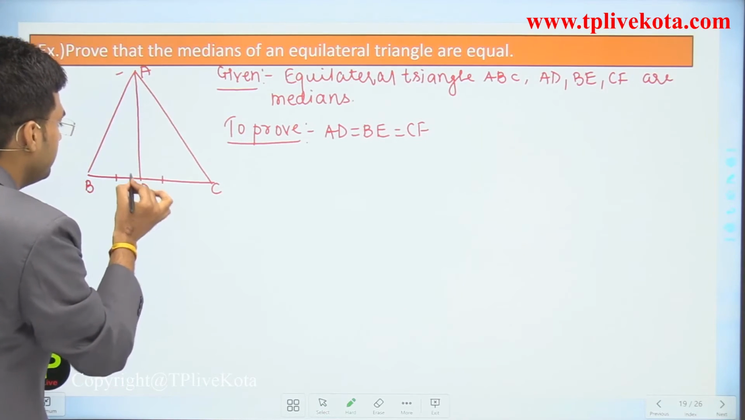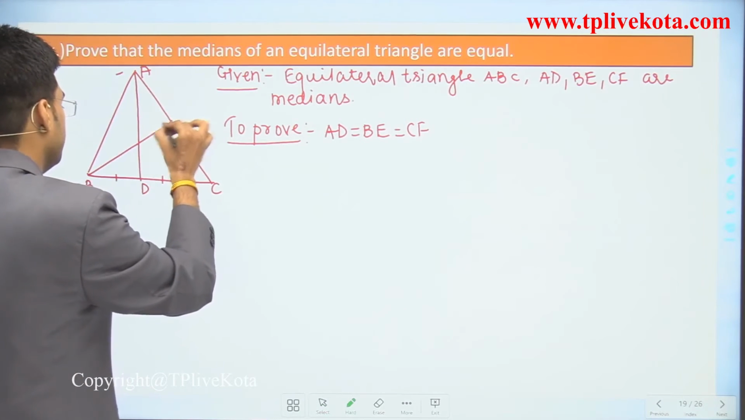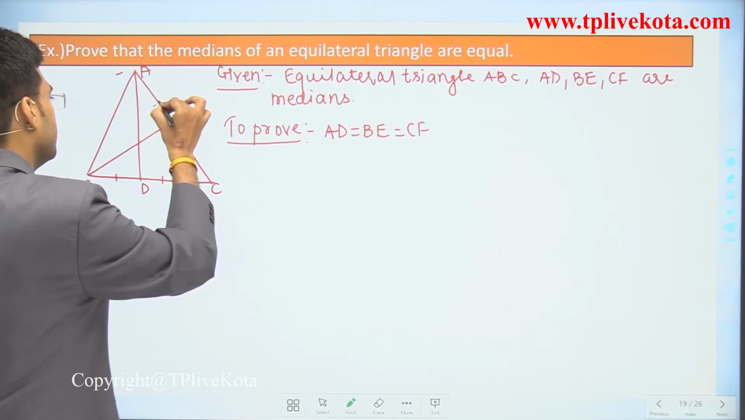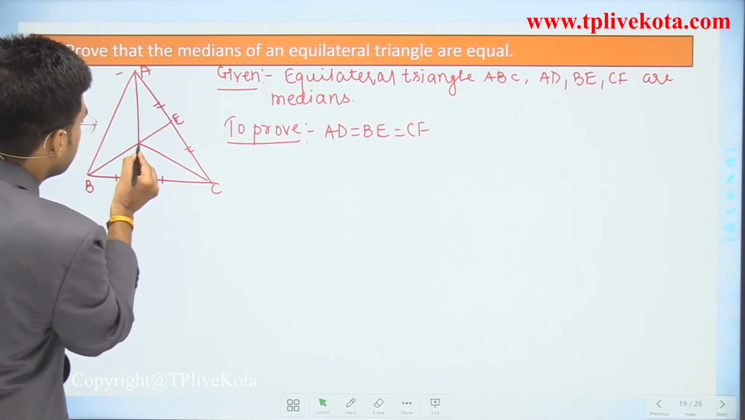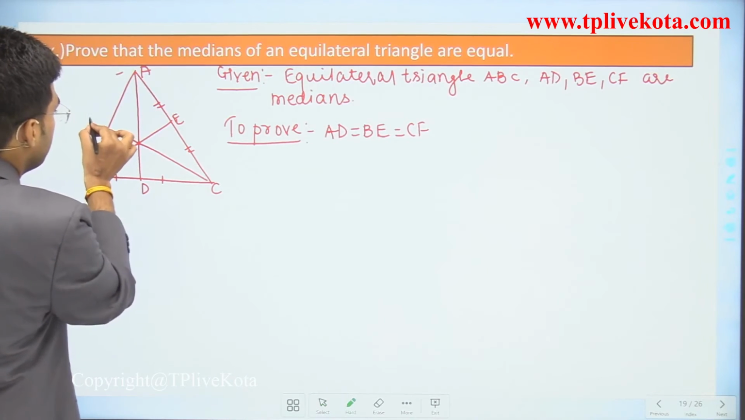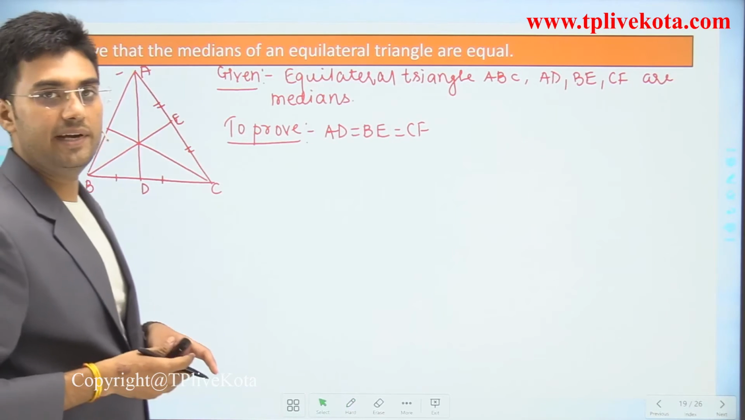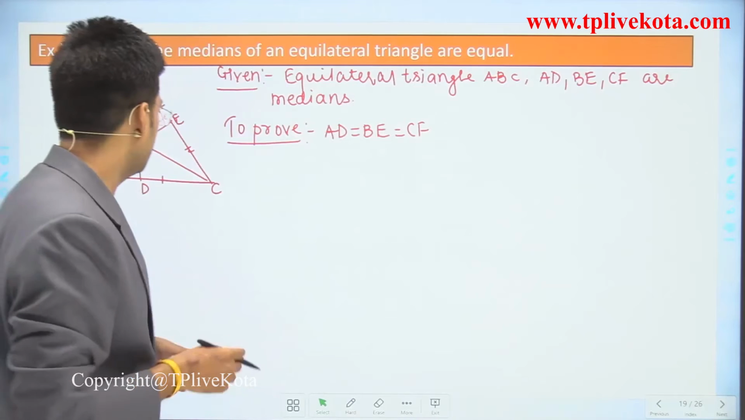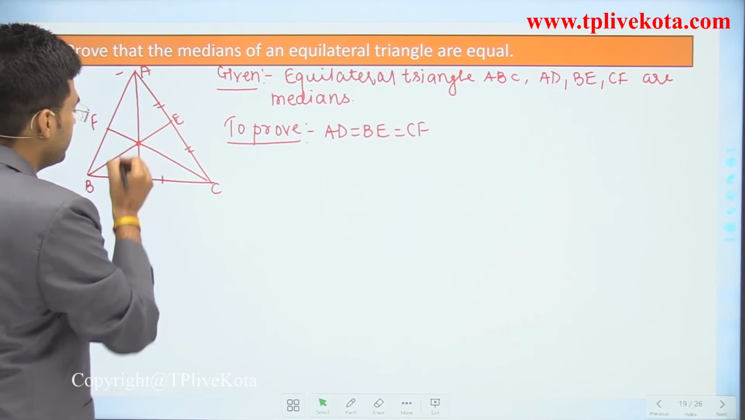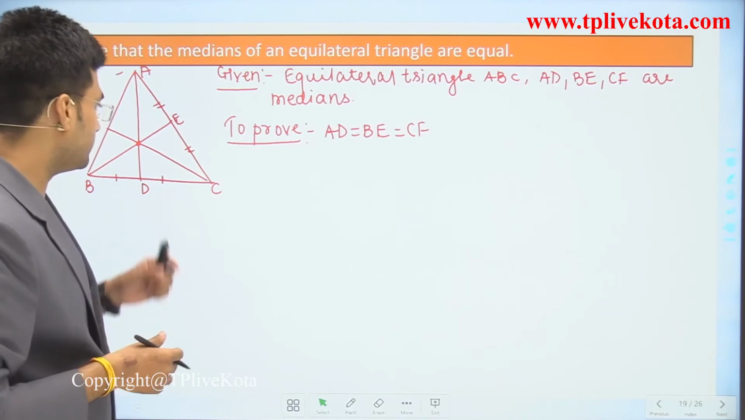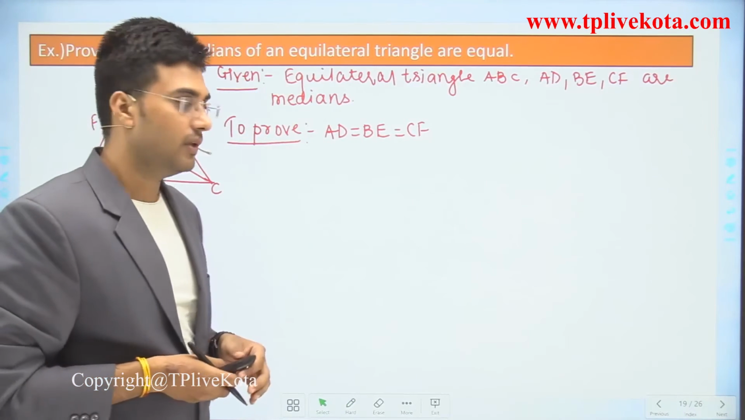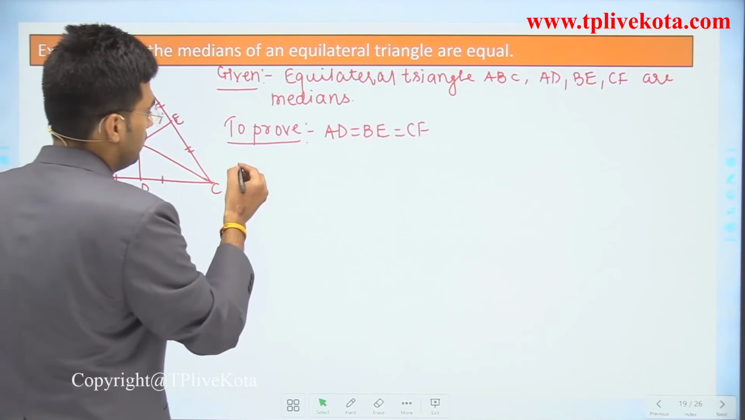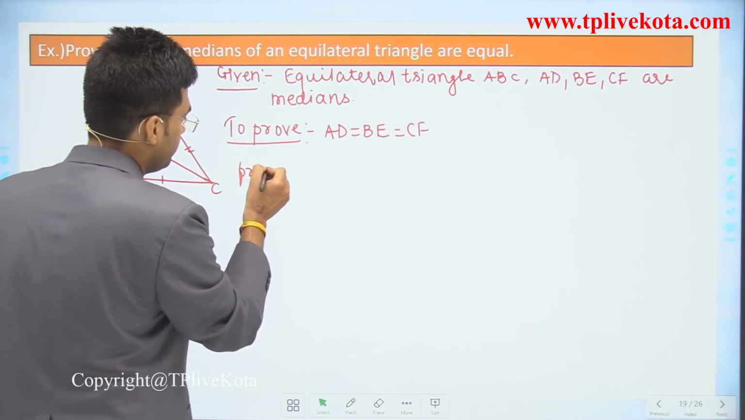This is median BE. So these two are equal, and the third median is, we know that the medians are concurrent, so let this intersect at this point. Now we have to prove that these three medians are equal. So let's start the proof of this question.